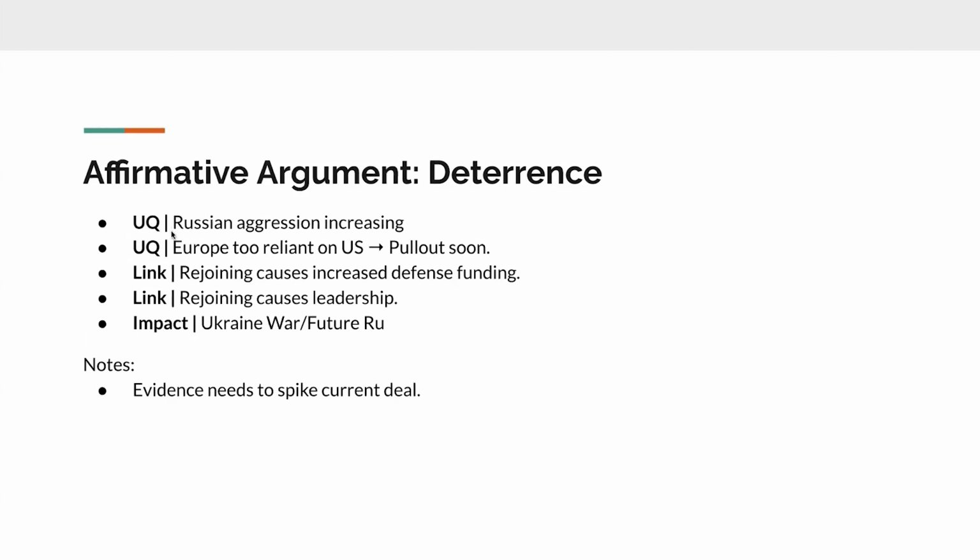Second argument is kind of expanding on that, but more specifically is the deterrence argument. The uniqueness will usually have two pieces. The first is that Russian aggression is increasing. This can be specific to Ukraine, but some people like to read arguments about how they're going to invade the Baltics or just in general they're going to attack more NATO countries.